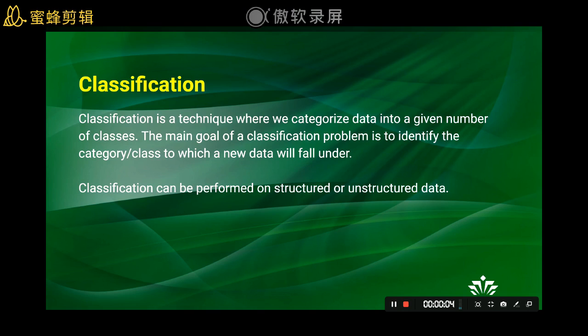Hi, my name is Xinyao Yi. I will introduce page 3 and page 4. Firstly, I will give the definition of classification. Classification is a technique where we categorize data into a given number of classes. The main goal of a classification problem is to identify the category or class to which a new data will fall under. When we have some data, by using the classifier, we can correctly classify this data according to some characteristics. Classification can be performed on structured or unstructured data.